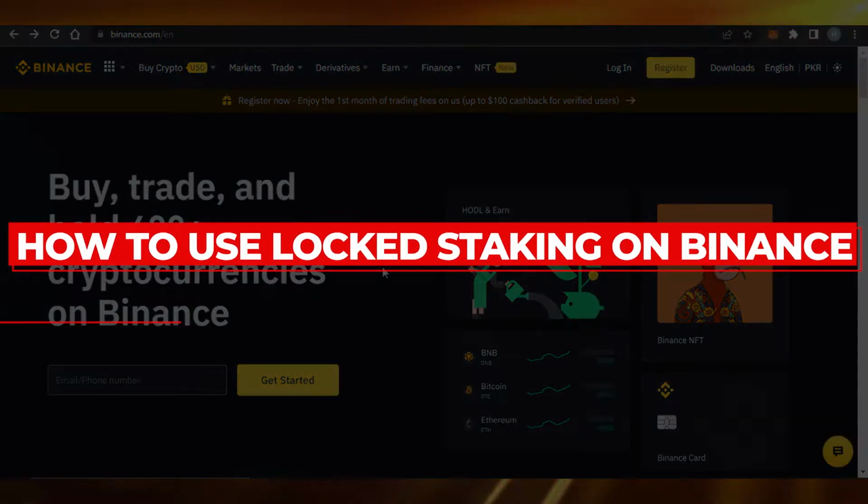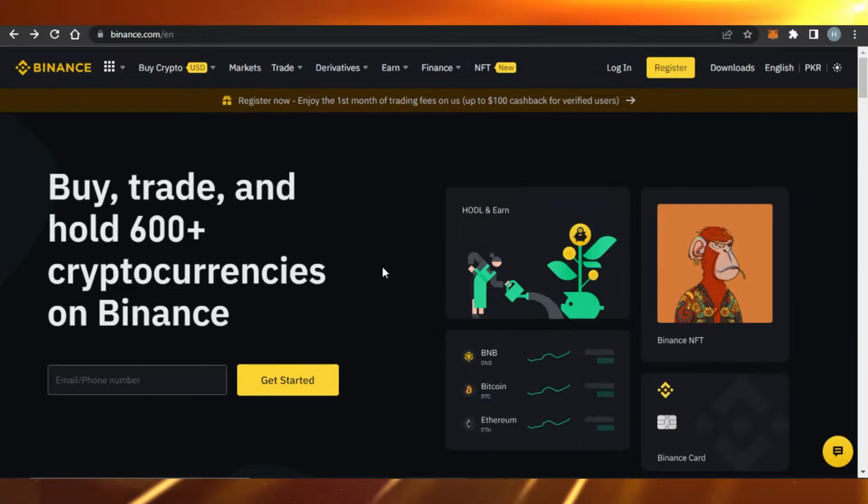How to use locked staking on Binance. Hi guys, welcome back. Today I'm going to be giving you a tutorial on Binance locked staking, how to use it, and what are the different features and tools we get.